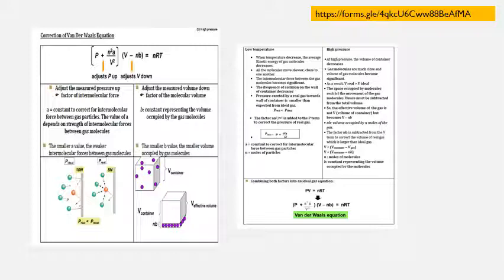Bila volume of the gas molecule become significant, okay, so kita tahu the exact volume of the gas tu dia mengambil ruang sebanyak mana. That's why kita subtract, okay, from the total volume. That's why kita total volume tolak nb itu. Okay, so the effective volume of the gas is not V, volume of the container, but become V tolak nb. Disebabkan apa? Volume of the gas is significant bagi real gas. So the factor nb is subtracted from the V term to correct the volume of the gas which is larger than the ideal gas. Disebabkan volume tu significant, that's why kita buat correction of the volume.